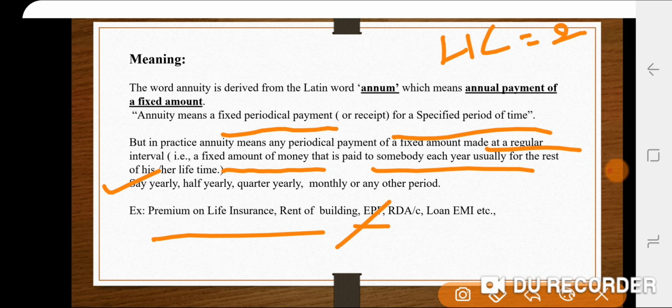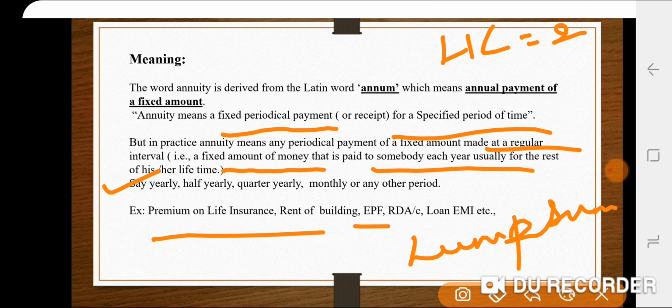With the employee provident fund, every month we pay some amount, and after retirement or whenever needed we can withdraw it. With a recurring deposit, we pay some amount every month, and after the maturity period we receive the lump sum amount.